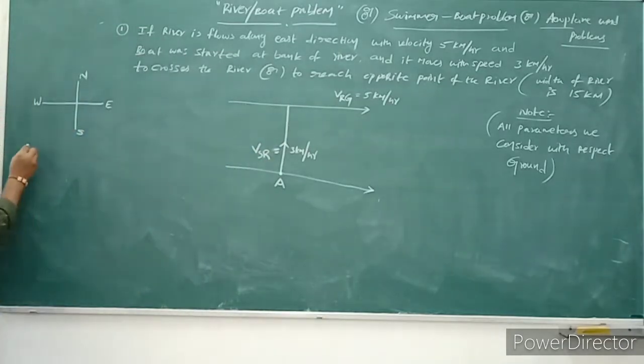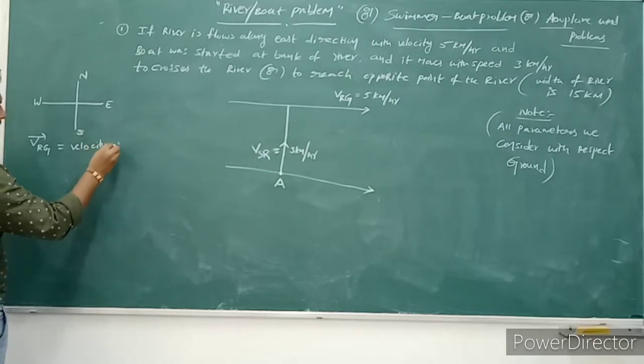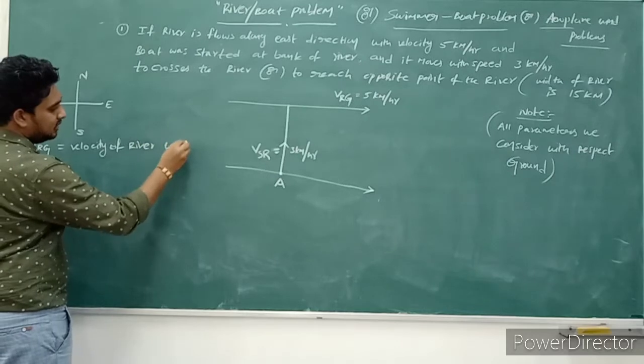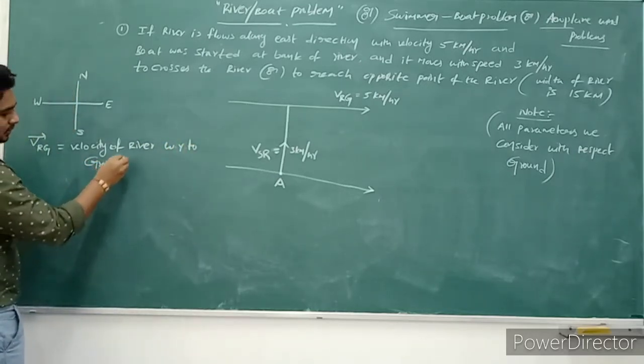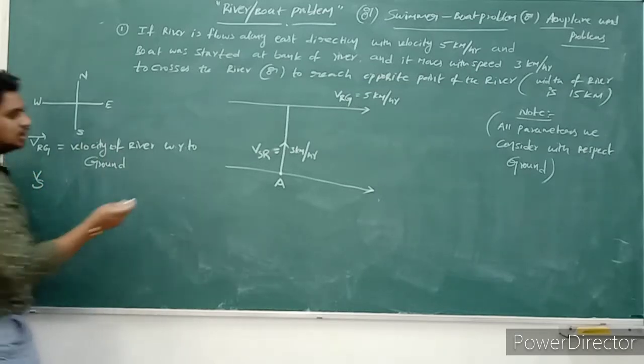VSR. First of all, note down these components. VRG means velocity of river with respect to ground. Next, velocity of swimmer or boat.